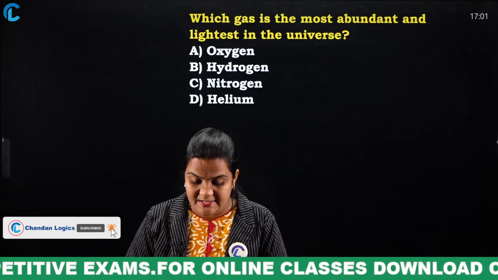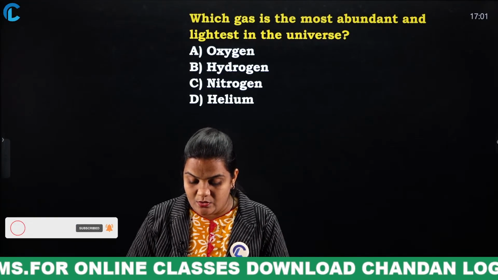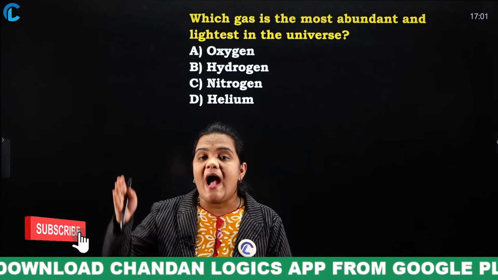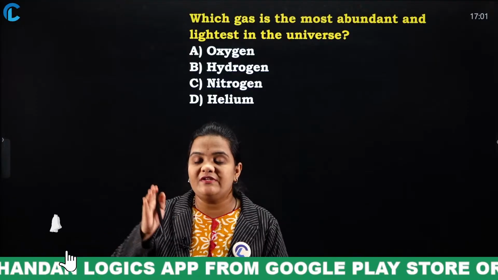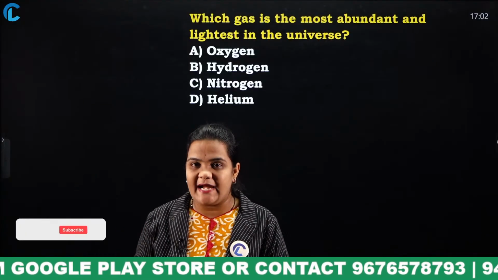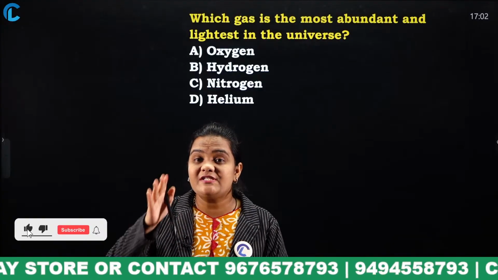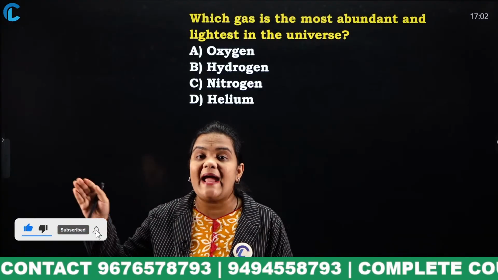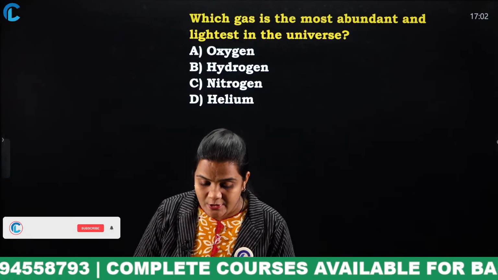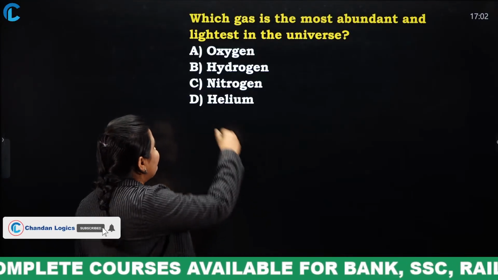What's the answer for this question? Yes, very good. Hydrogen. Remember, if they mention only which gas is most abundant in the atmosphere, you must answer nitrogen. But they have mentioned which gas is the most abundant and lightest in the universe, which means you have to answer hydrogen. So what is the answer for this?